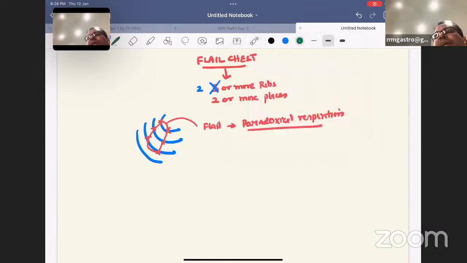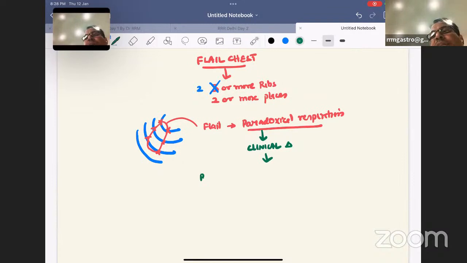You should never forget there was an old concept. You are all answering an old concept. The old concept is paradoxical respiration. If it is present, it is a clinical diagnosis. No need of even an X-ray. Flail chest is a clinical diagnosis.